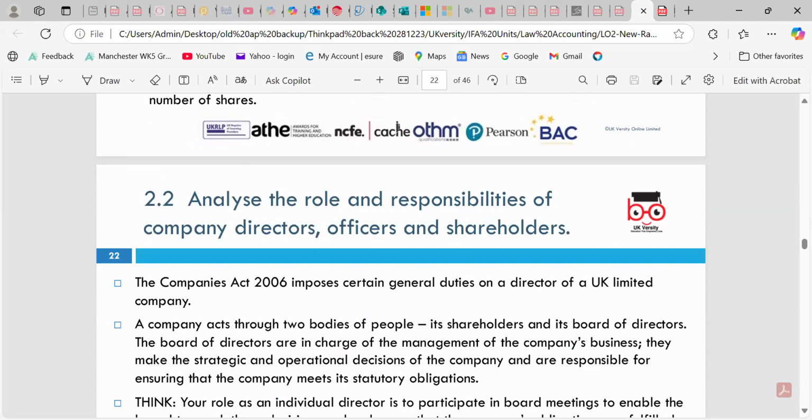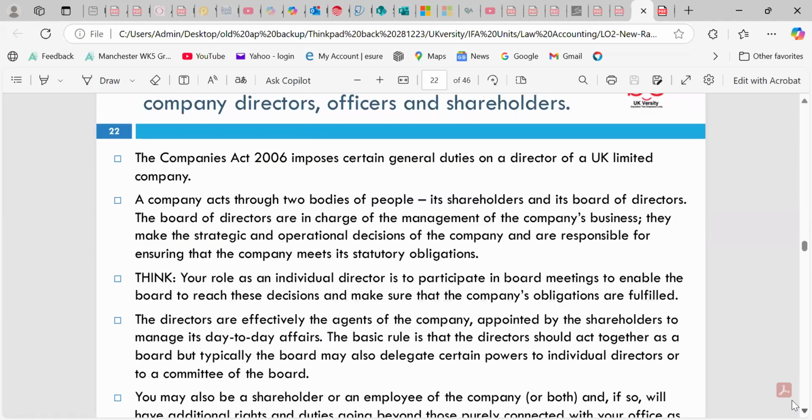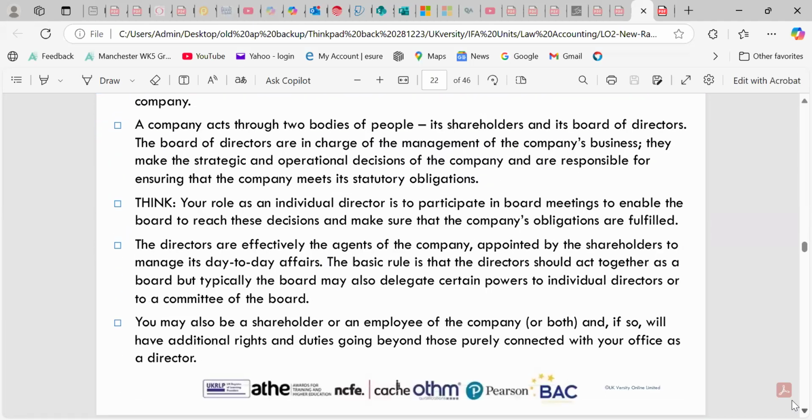The Company Act 2006 states certain general duties of the director of the company. The act works through two parties, the shareholders and the board of directors, who are in charge of management, and all issues need to be done well in the best interest of the shareholders and the general public, not just one group.